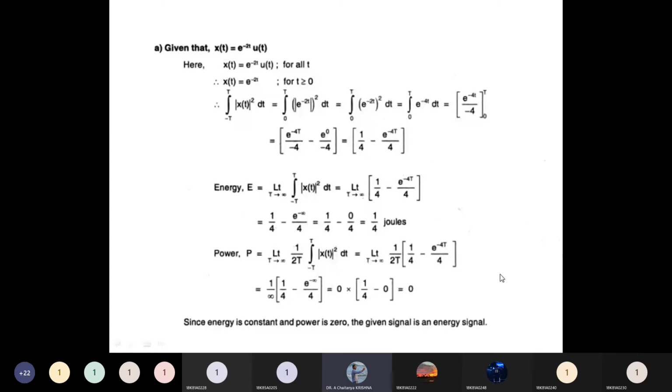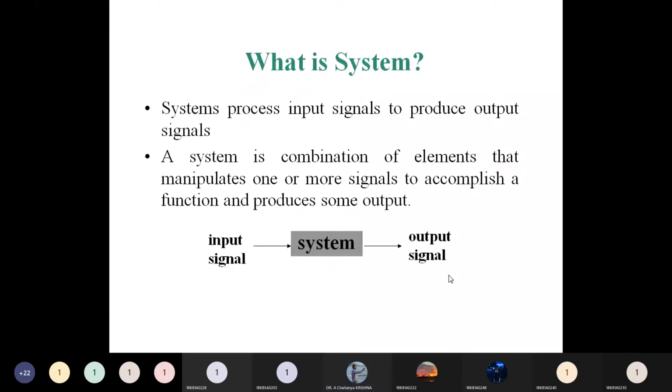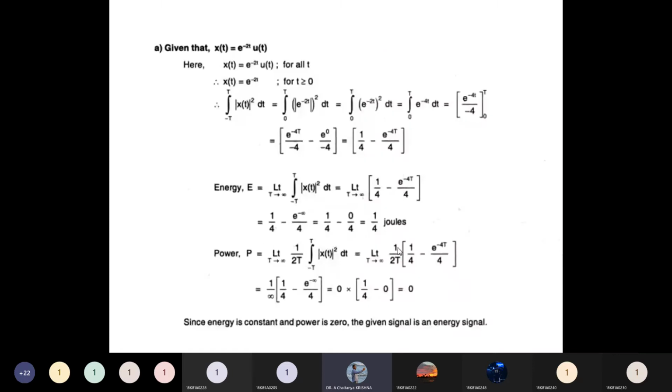Power equal to 0, energy equal to finite వచ్చిందంటే then the signal is called an energy signal. Energy వచ్చేసి infinity వచ్చి power should be finite అయింది అనుకోండి, then the signal should be the power signal. Okay, from this problem we know that the given signal should be the energy signal.